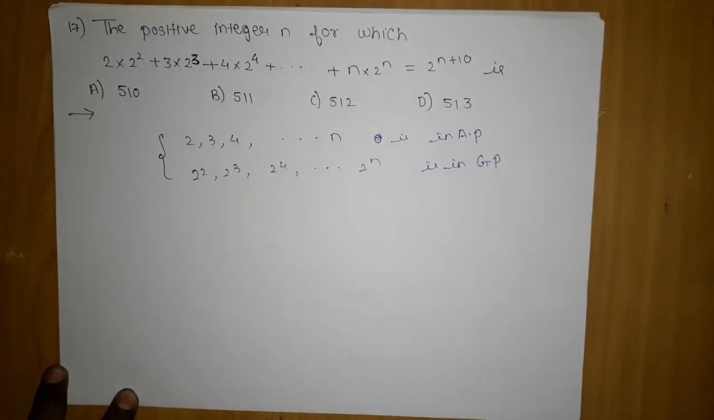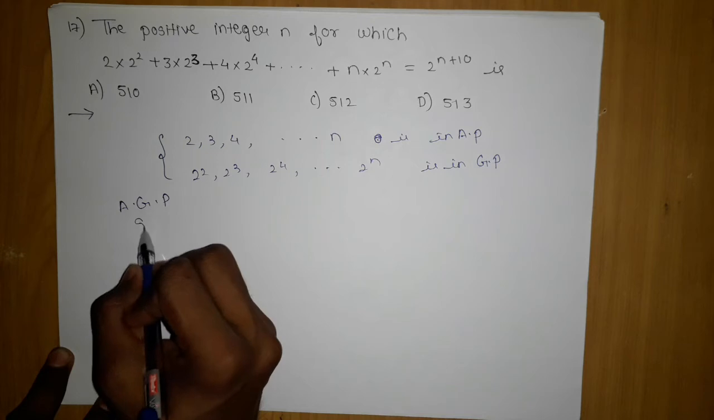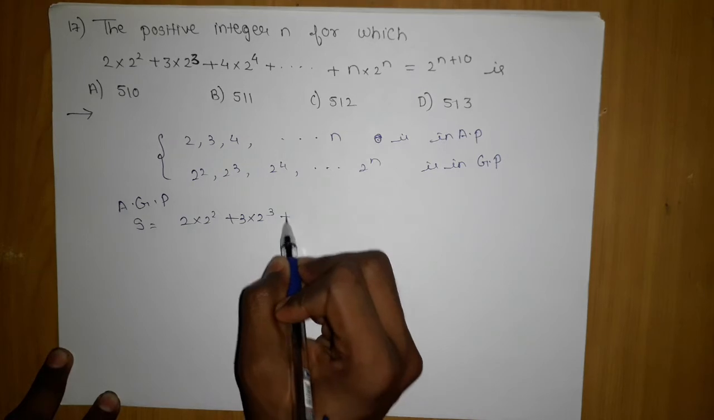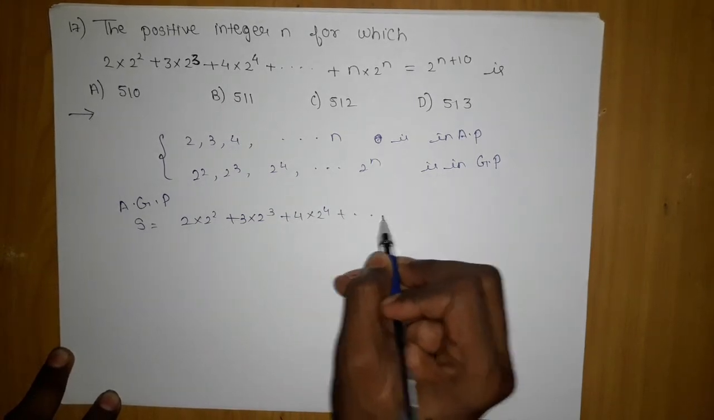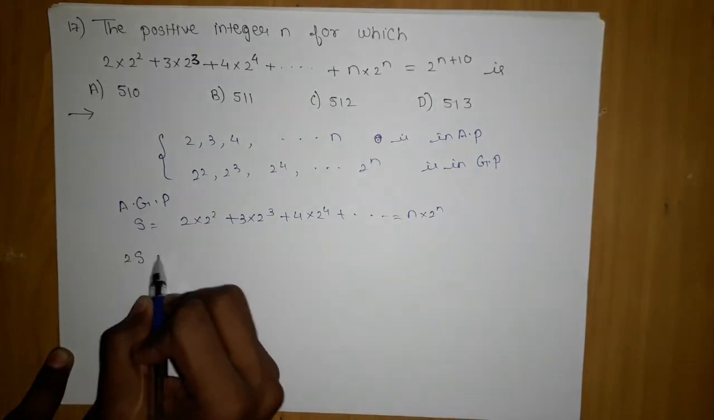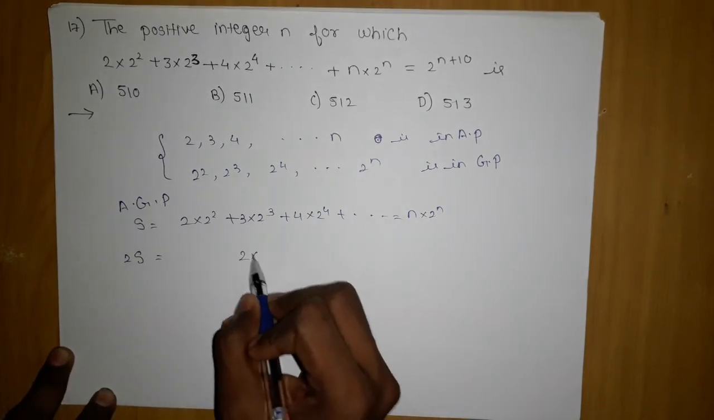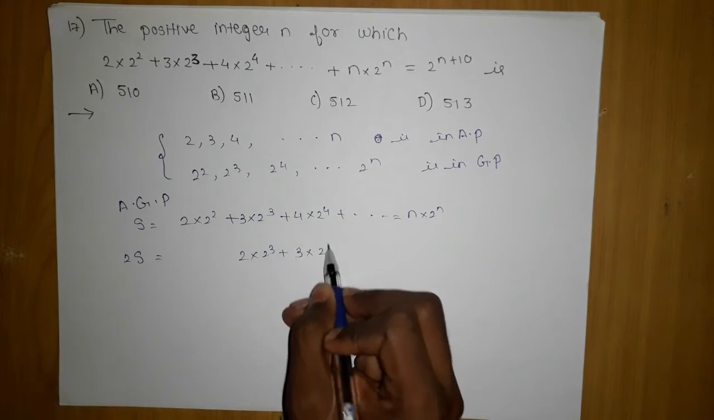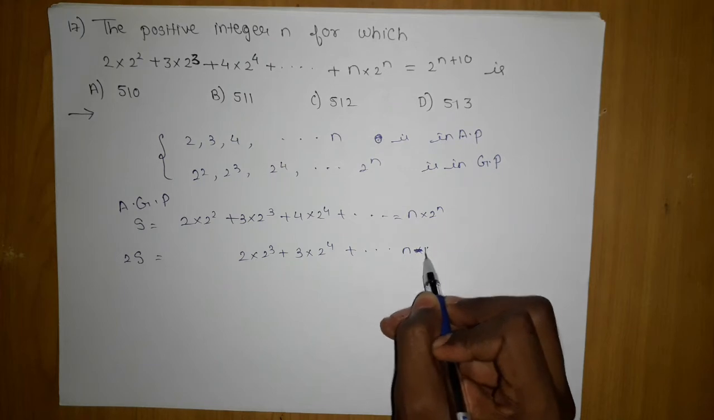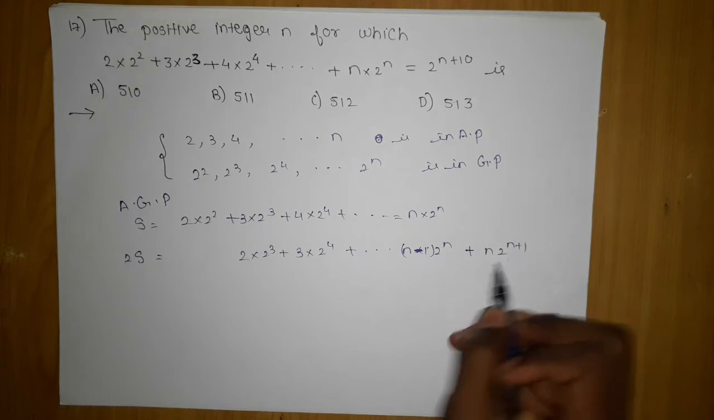The moment we make out these two things, we get an idea of AGP. We will consider it as some sum S: 2 into 2 square plus 3 into 2 cube, 4 into 2 power 4 and so on till n into 2 power n. Multiply by the common ratio, 2 into S, which is 2 only. So 2 into 2 cube, 3 into 2 power 4 and so on. Here I will have n minus 1 into 2 power n, and here n into 2 power n plus 1.